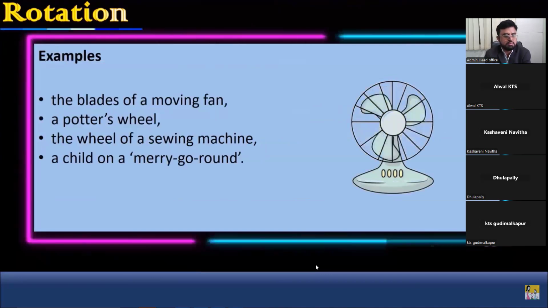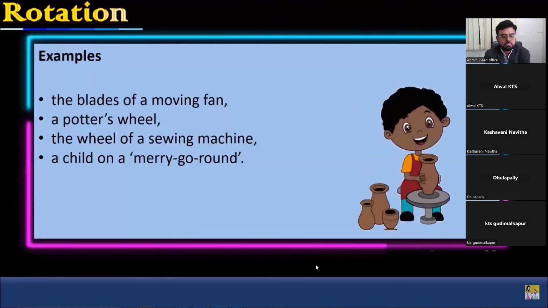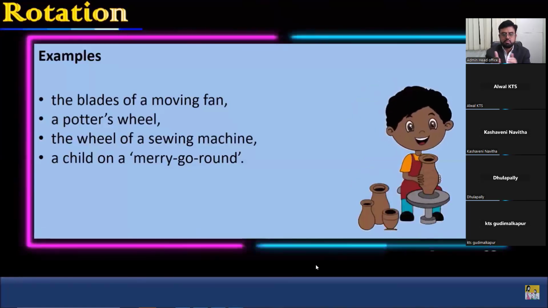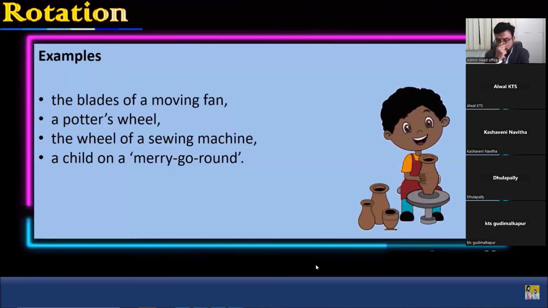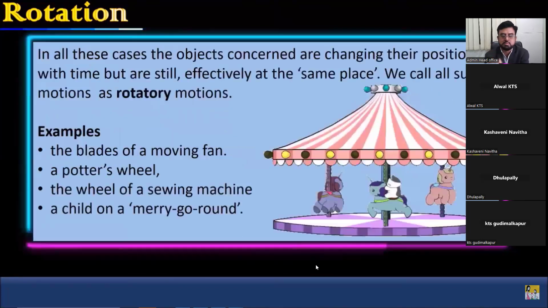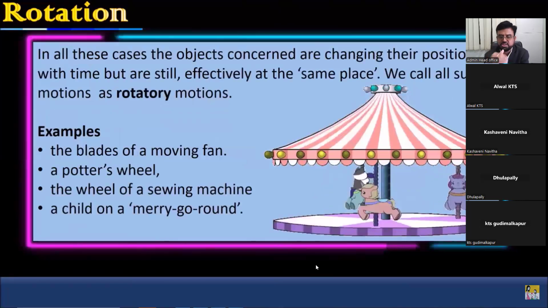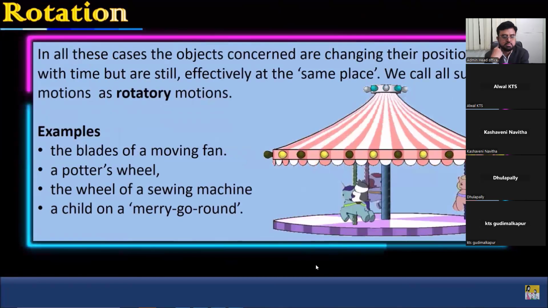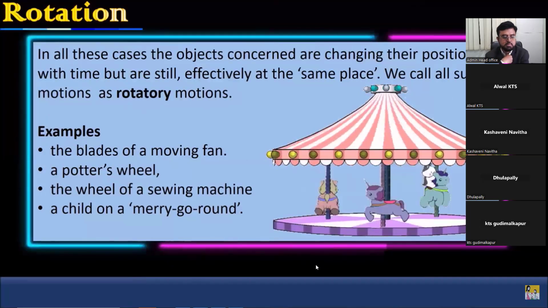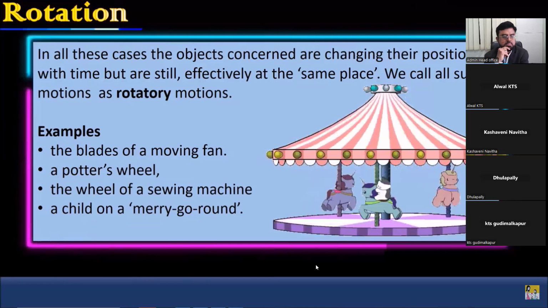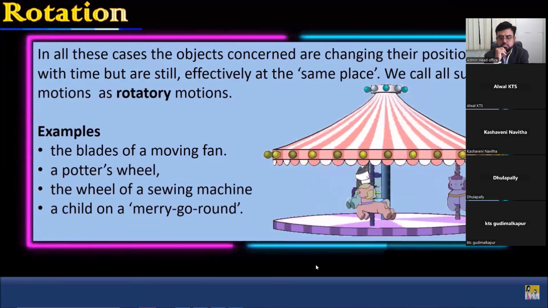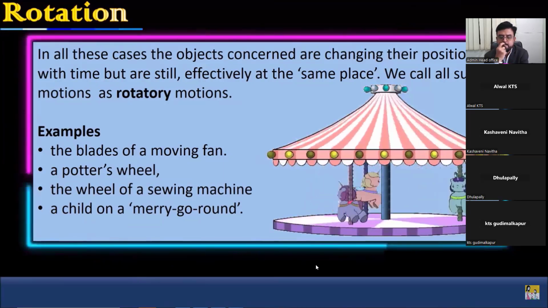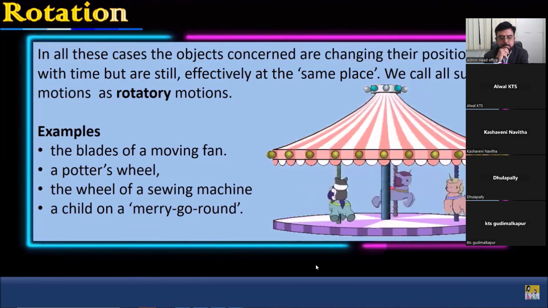They are seen as moving but are clearly not moving along a straight line path. A potter's wheel. The wheel of a sewing machine. A child on a merry-go-round. It's called merry-go-round. You can see in all these cases, the objects concerned are changing their positions with time, but are still effectively at the same place. We call all such motions as rotatory motions.